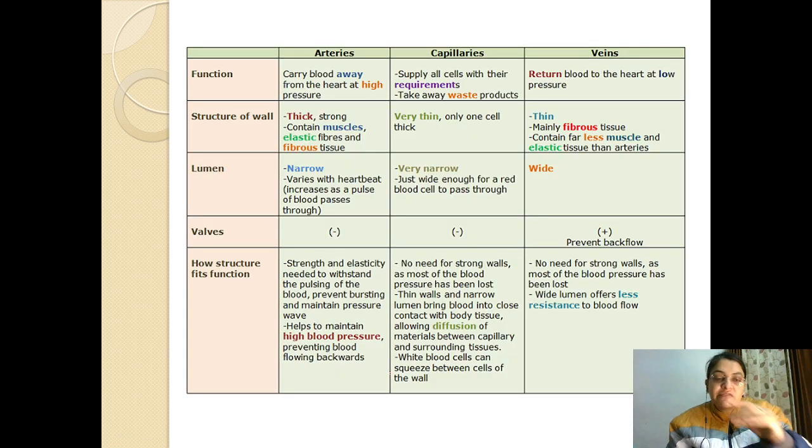So I have given a differentiation in the form of a flow chart of structure and function that we have already discussed in the previous slide. You can read it out, and if you have any kind of doubt you can discuss it with me.